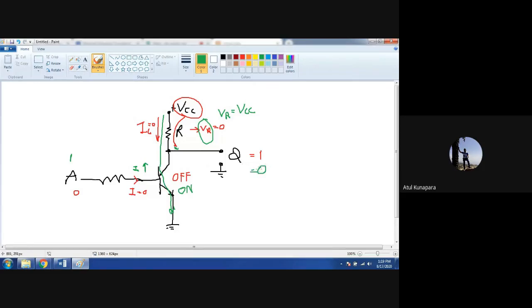In short, simply you can understand, when A is at logic 1, this transistor will work as an on switch, and because of the on switch, this terminal gets connected to the ground. That means output Q is going to be equal to 0. So this is how we can have the NOT operation of this logic gate using the resistor transistor logic. Is that clear?